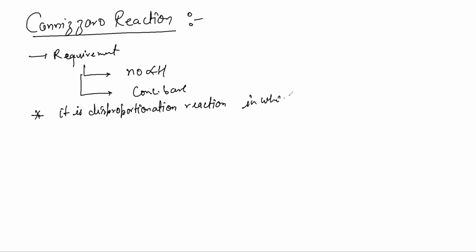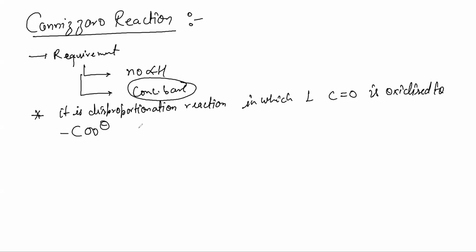in which one C=O is oxidized to COO minus. Why am I writing COO minus? Because basic medium is there. That is why COO minus. And one C=O gets reduced to CHOH. This is the result of this reaction.